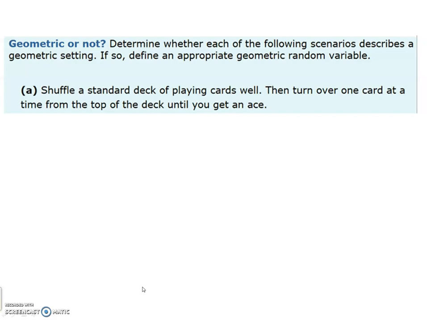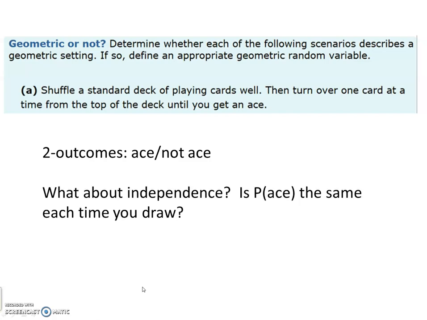of success. So in this case, we have the two outcomes. It's either an ace or it's not an ace. But since we're drawing from a single deck of cards, the probabilities are changing as we draw. So the probability that the second card's an ace, given that the first one was or wasn't an ace, is not equal. So these are not independent events, not geometric.